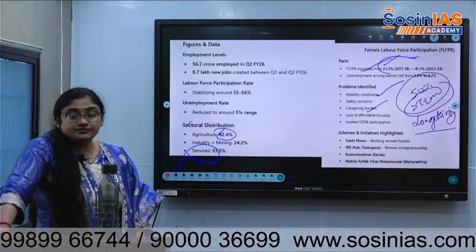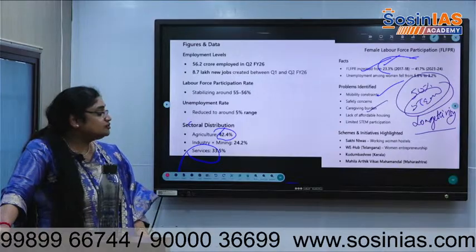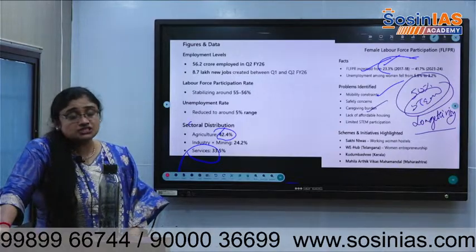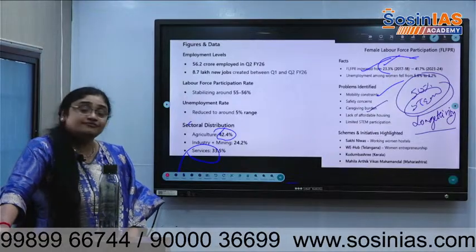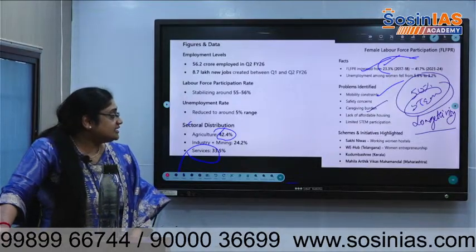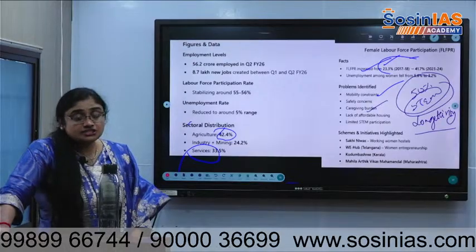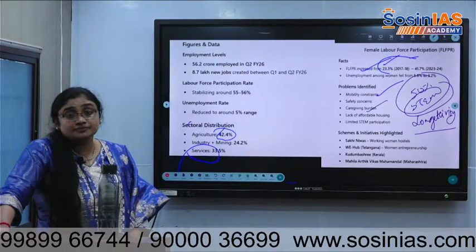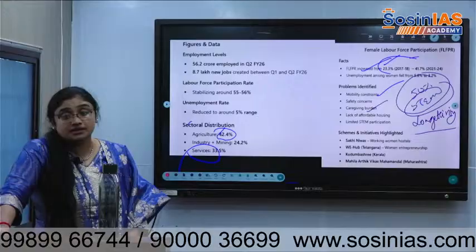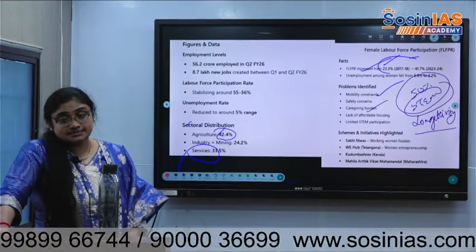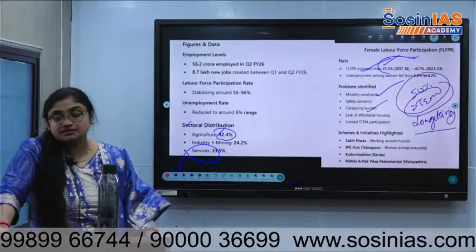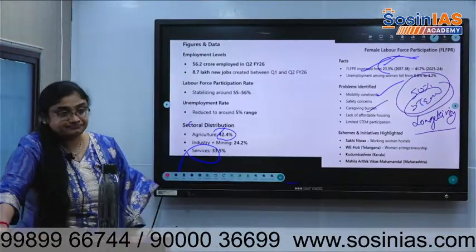V-Hub is there for women entrepreneurship. Kudumbashree in Kerala, SHGs, to create credit within women. Mahila Arthik Vikas Mahamandal, these are the initiatives of states to encourage women to come to the forefront in the economy. Entrepreneurship comes under the sciences basically. Okay.